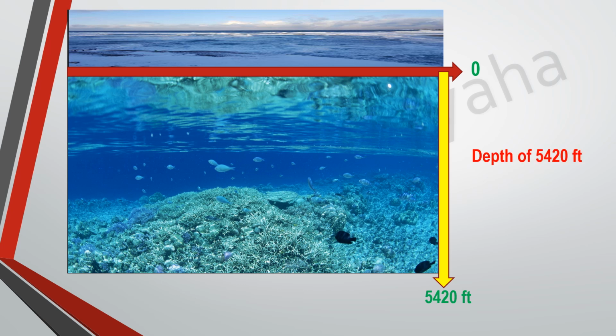How do we denote this mathematically? We write it as minus 5420 feet. Does the minus sign indicate that you are subtracting something? No. It is a number which indicates that the distance of that place from sea level is 5420 feet below the surface of the sea.